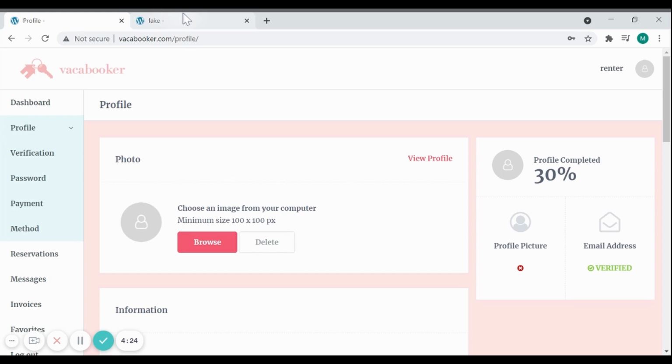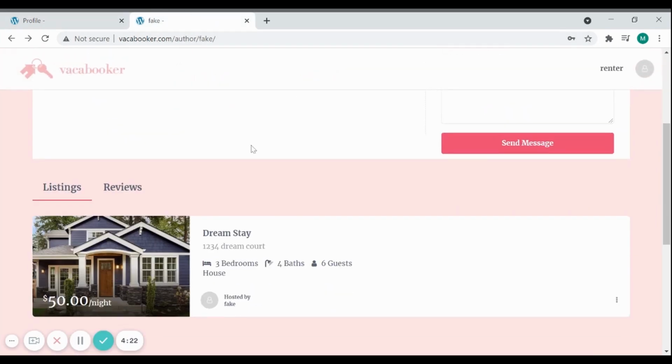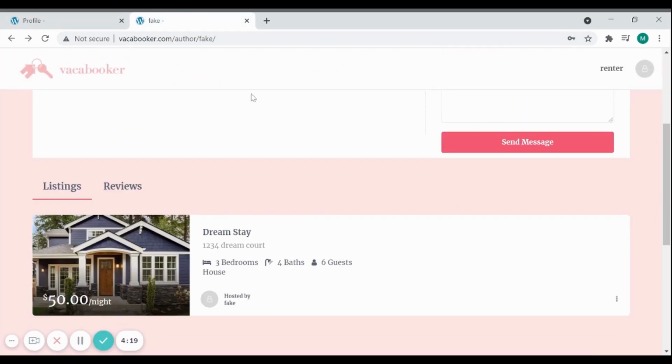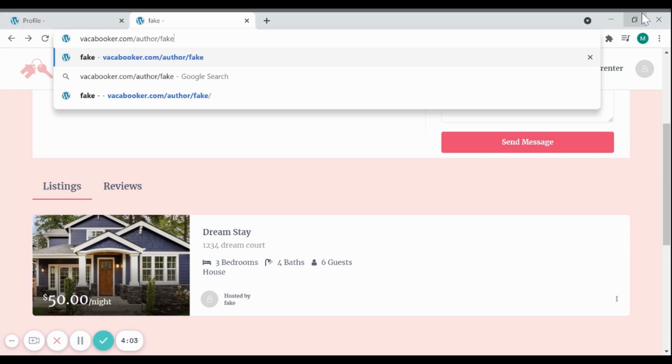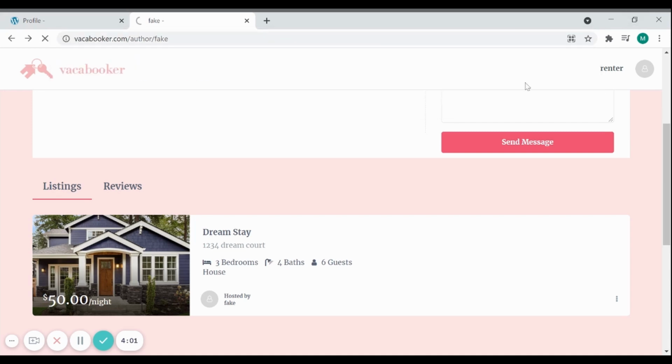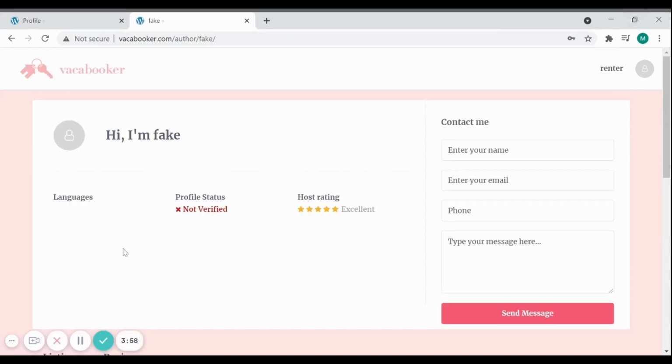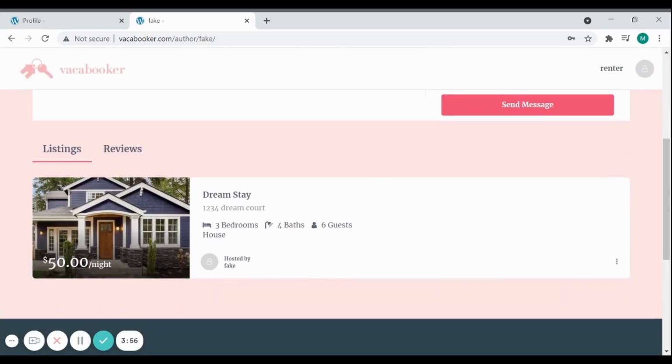So of course, the important thing for our client is that the hosts have a link to share with their potential renters. So I figured out a way for the host to come up with that link and share with their renters. All they simply need to do is add their username after vacabooker.com/author/. So here we have a fake username that we created for purposes of testing. Here the renter sees this page, scrolls down, and sees all the listings made by that host. So here click on Dream Stay.